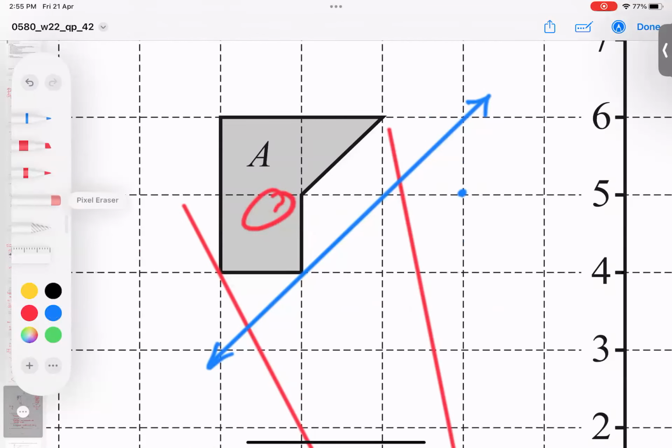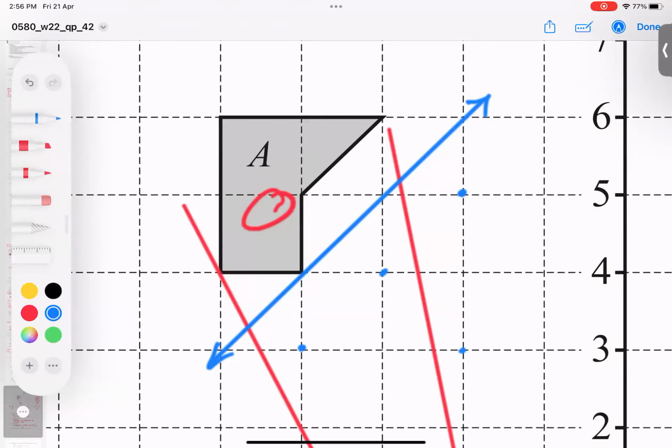And what about this one? This one is 1.5 boxes, with the image half and 1 box. What about this? Half box and half box. So this is on the line, it will not move anywhere. This is half box here, so half box here.